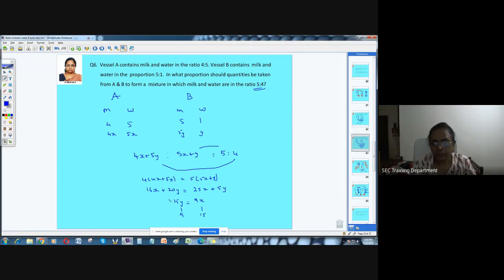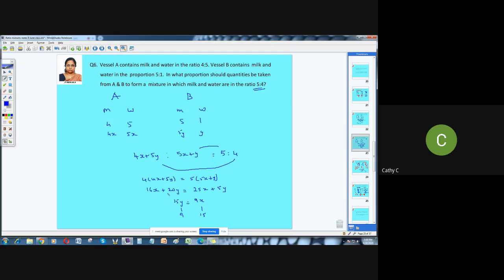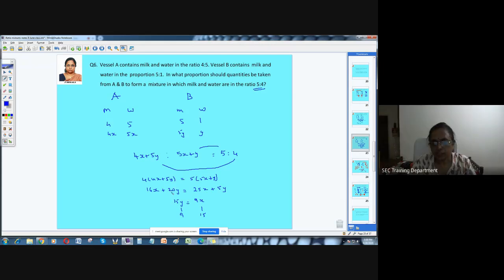Am I right? Anything wrong in this? I think I'm making some mistake in this. 15 is correct, 9 is correct. So if your x is 15, then this quantity is going to be 60, and this is going to be 75. y is 9, so this is going to be 45, and this is going to be 9.